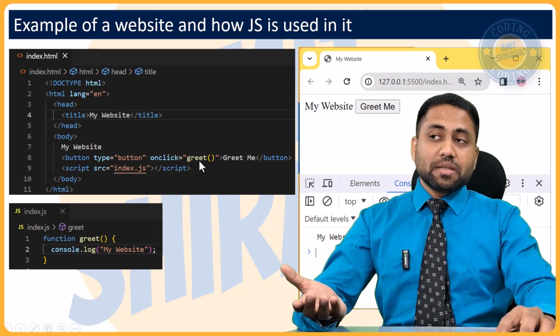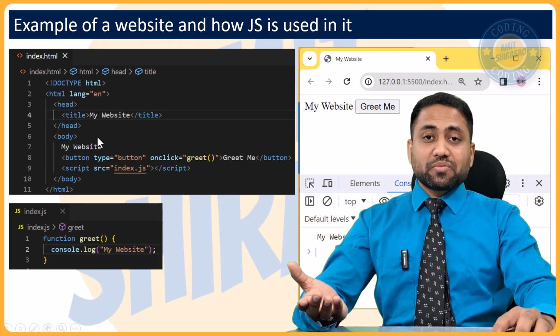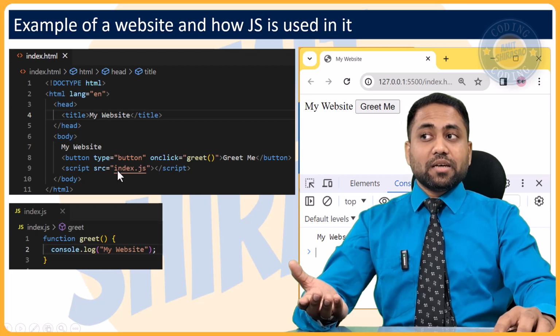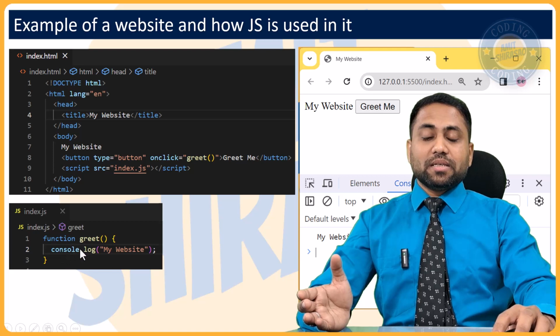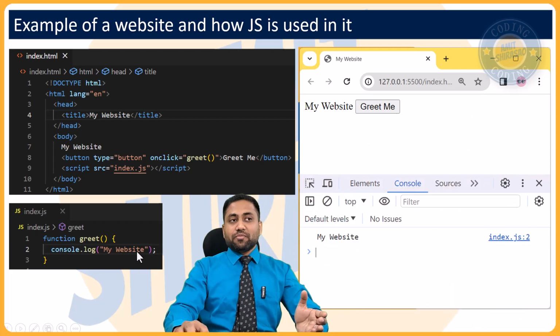Where is this function written? Oh, the function is not written in this file, but this file has a link to the index.js file, and this file has the greet function. So what does the greet function do? It just console outs my website. So what is consoling out? Consoling out means this is a website that you're seeing.